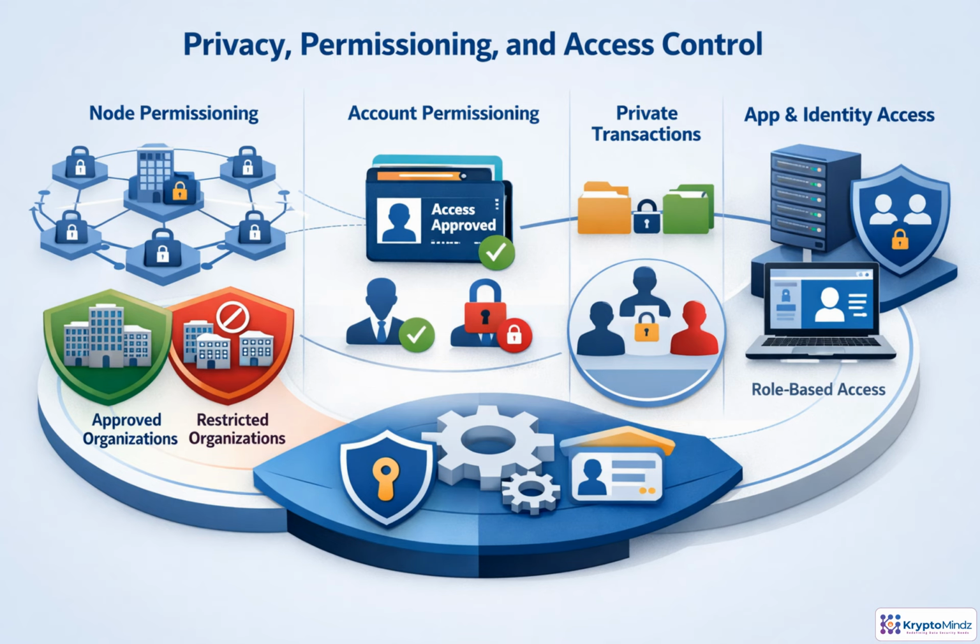Access control in a Besu network is layered. Start by deciding which organizations are allowed to run nodes and participate. Then control which accounts can submit transactions or invoke sensitive functions. For confidential business processes, use private transactions or privacy groups so data is visible only to intended parties. And do not rely on blockchain controls alone. Enterprise identity, roles, approvals, and audit trails still need to govern what each end user can do through the application.